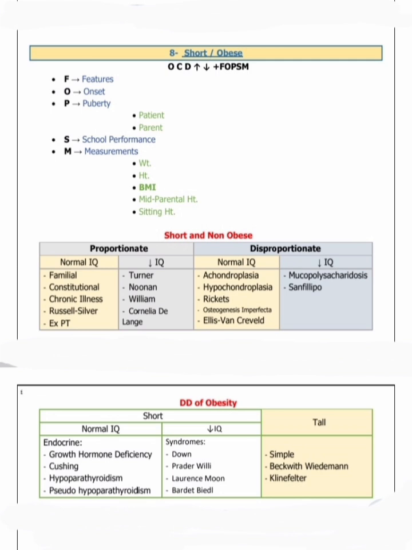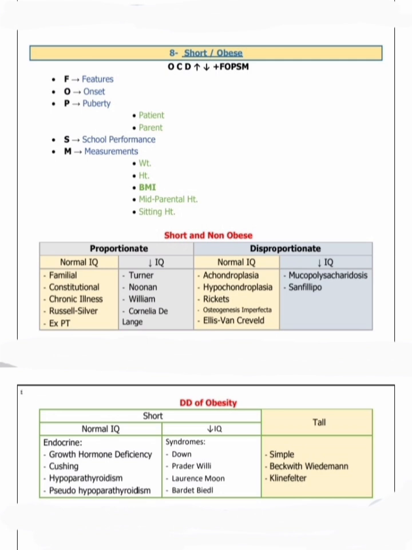Parents' puberty is very important, because some syndromic features have delayed puberty, and sometimes we know of constitutional delay of short stature. Then school performance is very important in short stature, because in hypothyroidism we know that school performance is decreased. Then the measurements: weight, height, BMI, mid parental height, sitting height. It's very important to know the weight of the child.